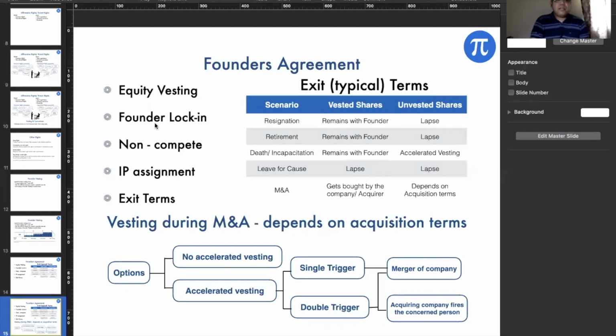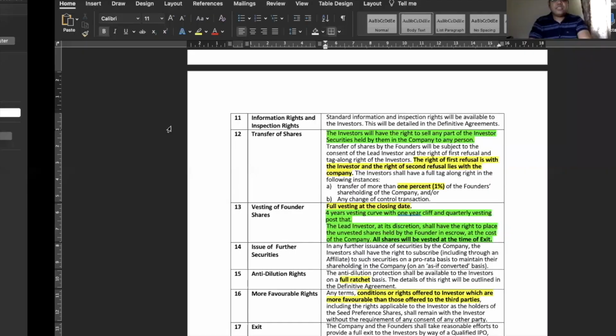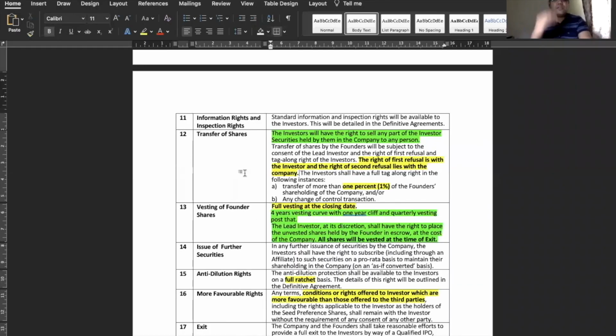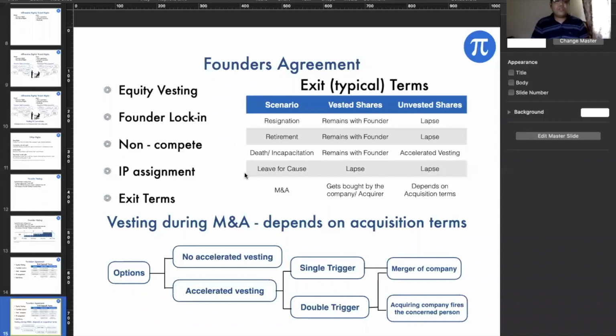So equity vesting, we all know, we just discussed. Founder lock-in is something that we obviously want, because we have put in the money and it is a disruptive technology, a disruptive market, and we want the founder to have interest in the company. So the founder cannot sell their shares outside till a certain point in time. Though the shares will be vested in their name, they cannot go out and try to sell their shares outside. So we will put a lock-in on the transfer of shares, saying do not sell your shares outside at this point in time, try to build the company.